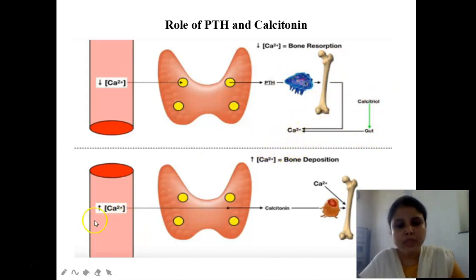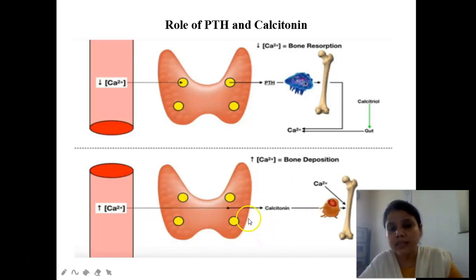Whereas if you see the lower diagram, here the role of calcitonin is displayed. Whenever the level of calcium rises in the blood, there will be secretion of calcitonin from the C cells of the thyroid gland. This pink part you can see is the thyroid gland, and these yellow parts are actually the parathyroid glands.